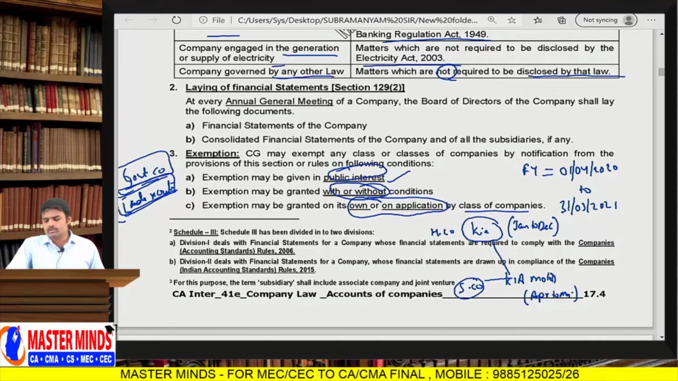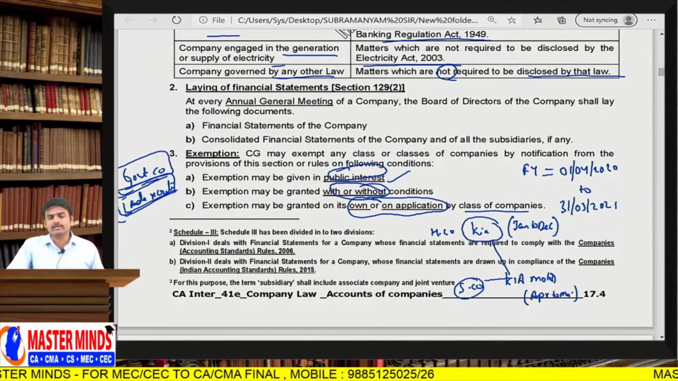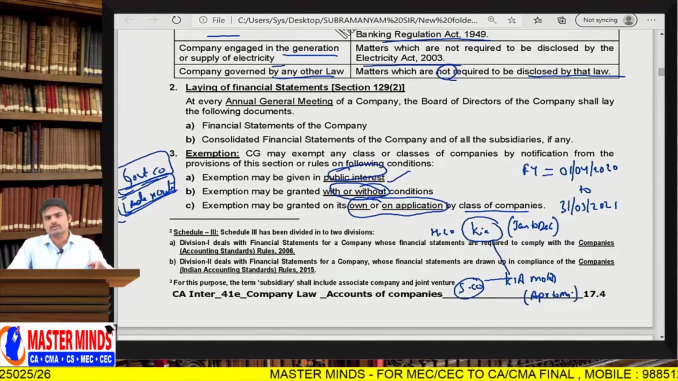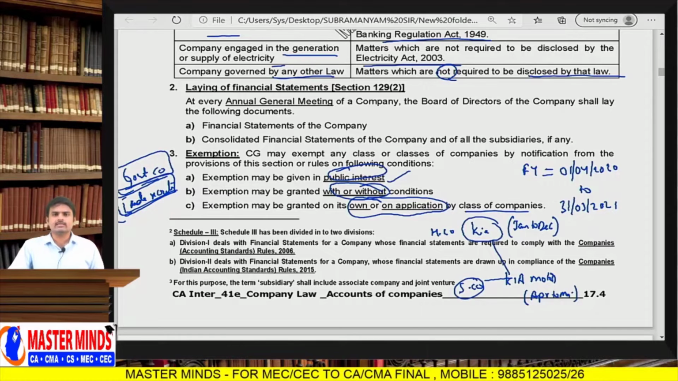In this case, Kia Motors India Private Limited, the Indian company, may approach the Central Government. They may ask permission: sir, it is difficult for my holding company to prepare consolidated financial statements, so I will follow an accounting year which is different from the existing one, January to December. Now, if it is in the interest of the public, that means if the Central Government did not permit Kia Motors India Private Limited to prepare financial statements according to their will, then they will stop investing in India.